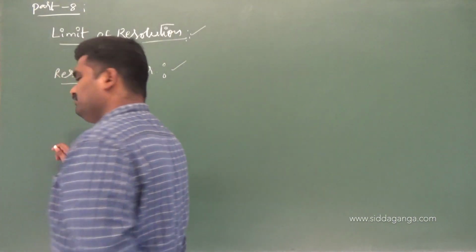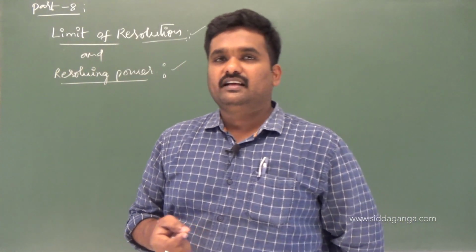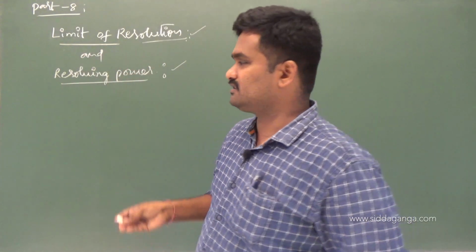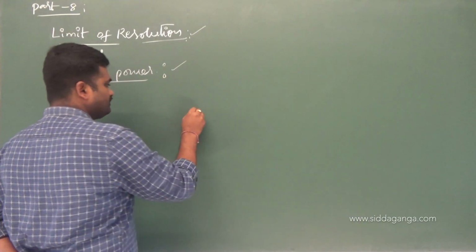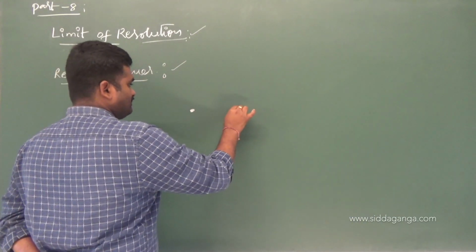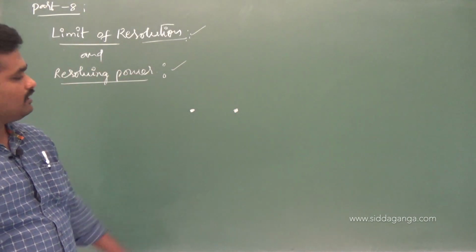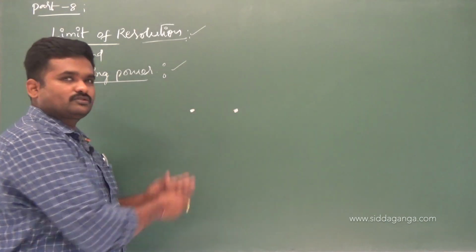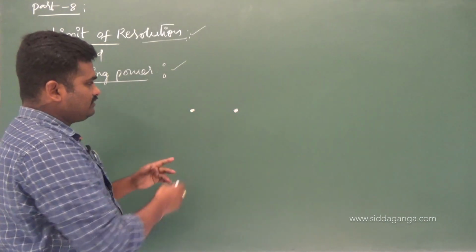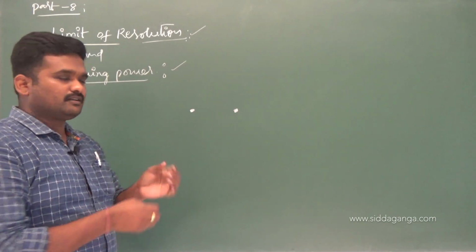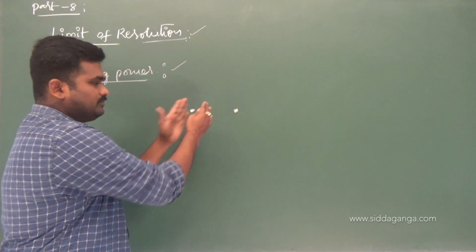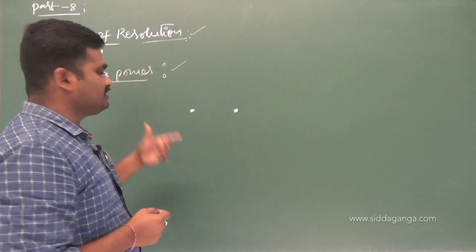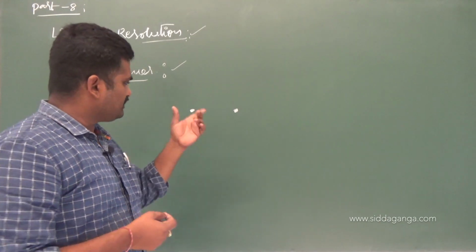Generally, every optical instrument has an ability to view two closely placed objects as two distinct objects. What do I mean by that? I am going to draw two objects here on the board. Are you seeing them as two distinct objects, or as two closed objects? Can you differentiate them, or do both appear at the same point? It depends on the resolving power of your eye, or the limit of resolution of your eye.